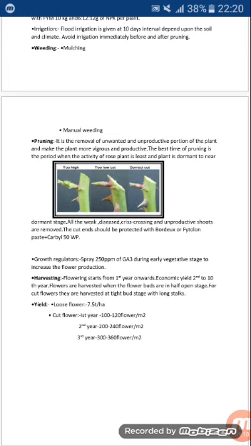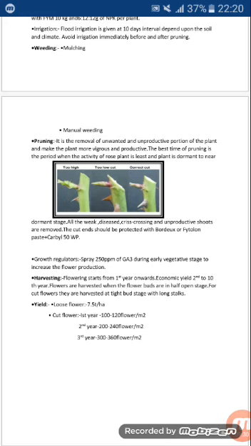Next is harvesting. In harvesting, we look at the flowering. Flowering starts from the first year onward, and economic yield starts from the 2nd to 10th year. Flowers are harvested when the flower buds are in half open stage. For cut flowers, they are harvested at tight bud stage with long stalks.